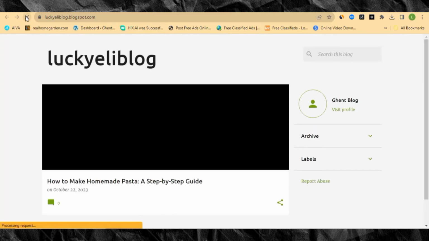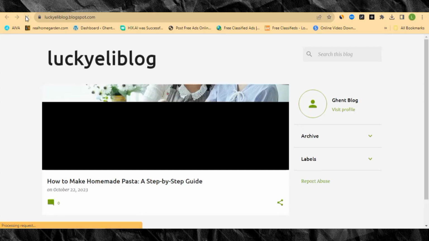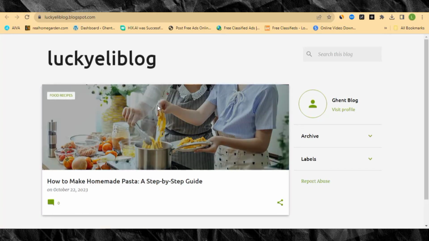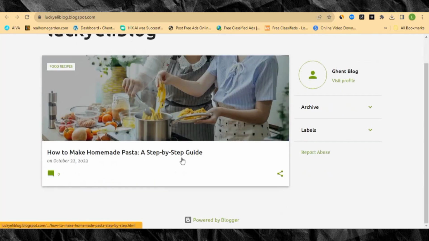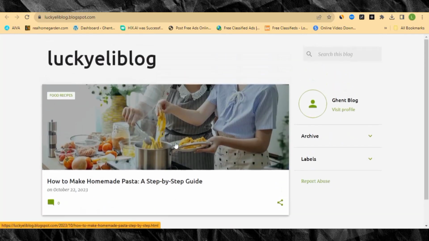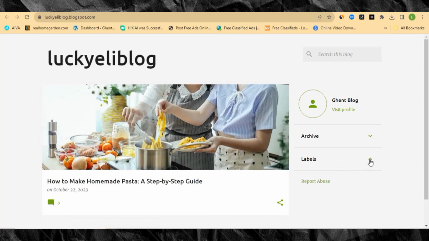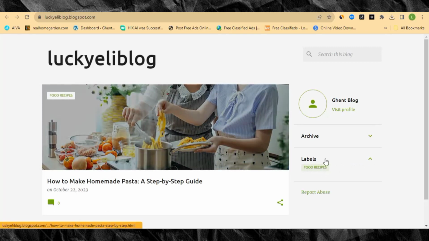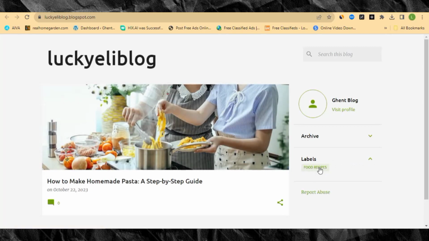So congratulations on posting your first article right here on Blogger. You can see it's very nice here, everything is looking very good. And when you come under labels, it's showing the label over here, which is food recipe, meaning this is the category that this article belongs to. Okay, so anytime you write another article that belongs to the same category, you can just pick the same label again and add it to it. Or you can also write different categories, just like the way we have been doing on WordPress.